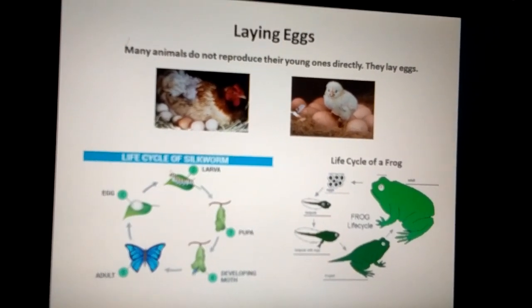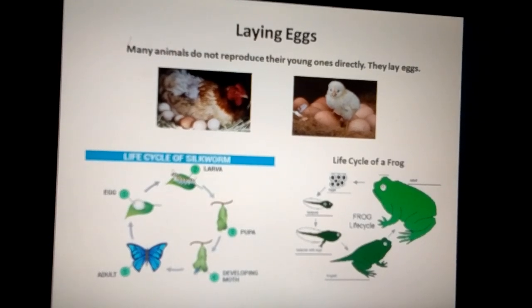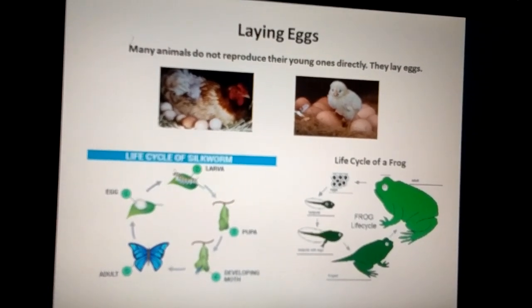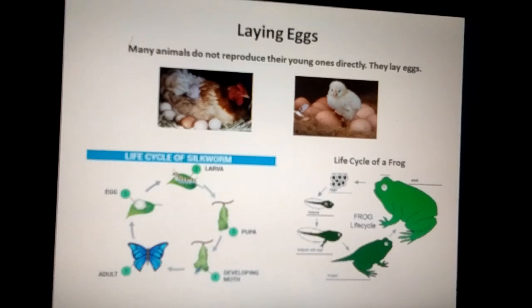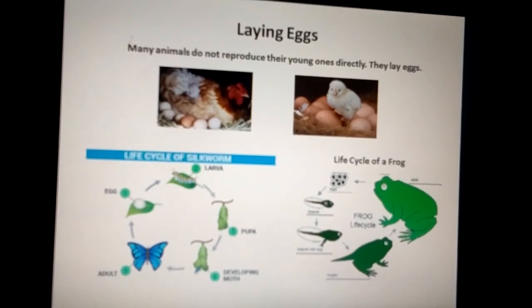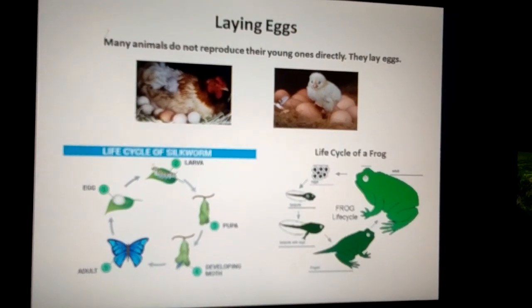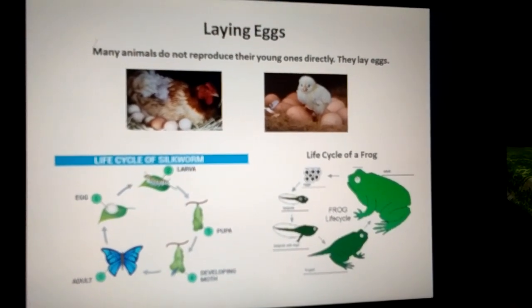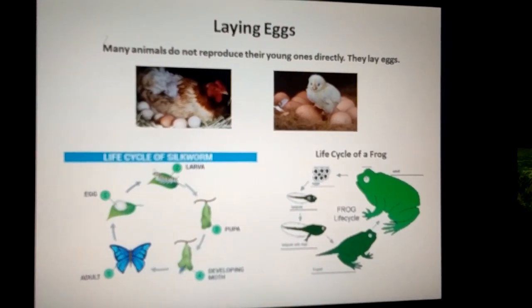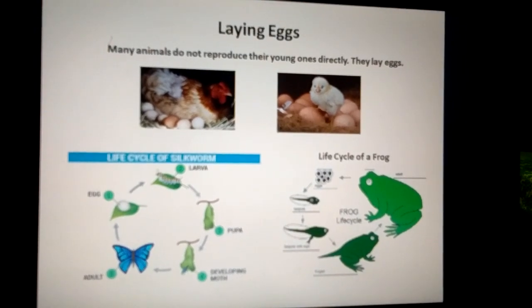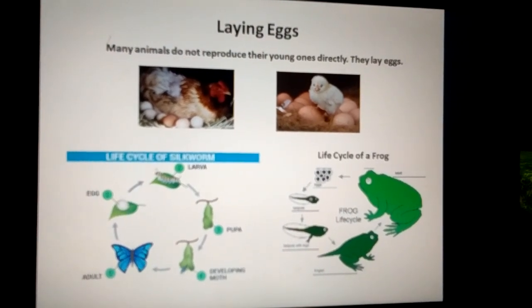Stage 3, cocoon. In this stage, the silkworm spins a protective cocoon around itself. It is made of a single thread of silk and is the size of a small cotton ball. Stage 4, pupa. The pupa stage is a motionless stage.